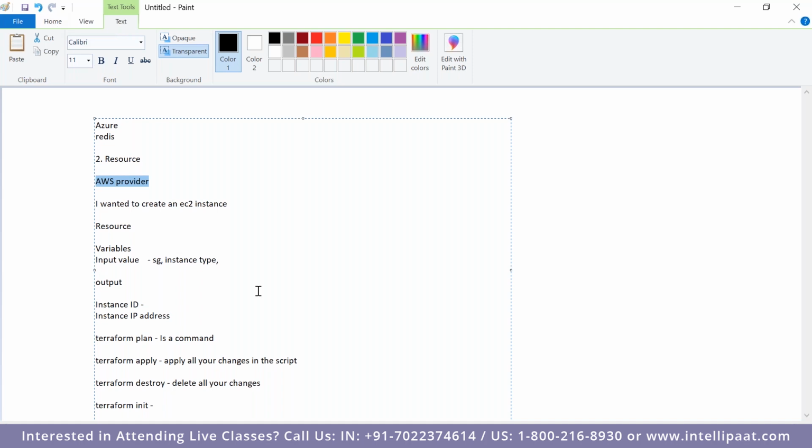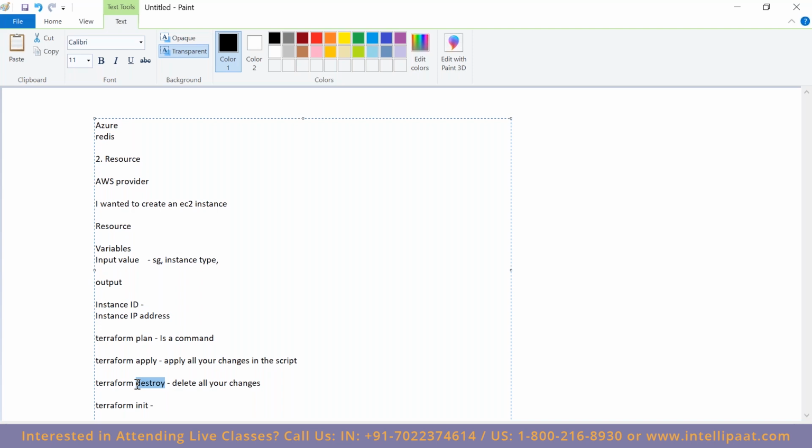So Terraform destroy means delete all your changes. Means suppose we create one EC2 instance, it will terminate the EC2 instance. Yes, correct. Not only EC2 instances, any other services which you have created, if you run Terraform destroy, it will delete all the services which you have created. But will it stop or will it terminate? Can you change the command? It will delete. It will not stop.